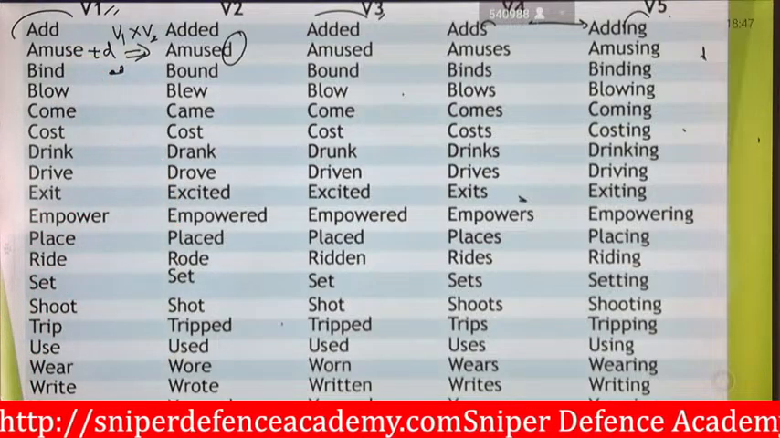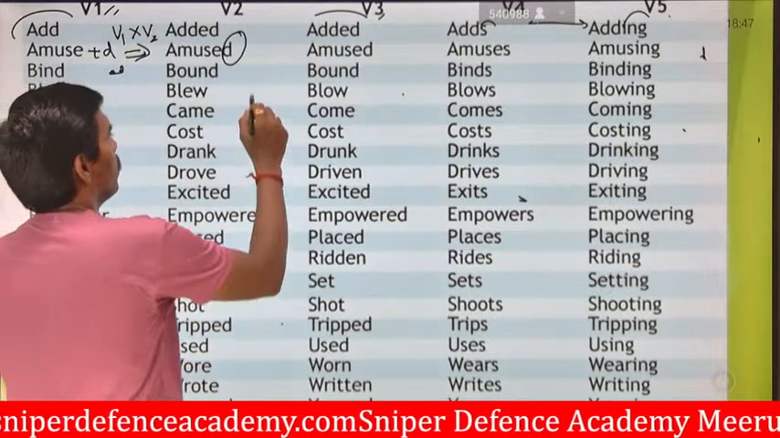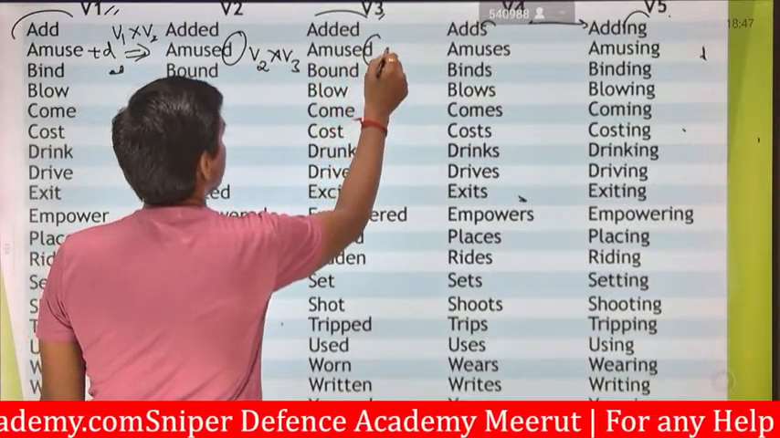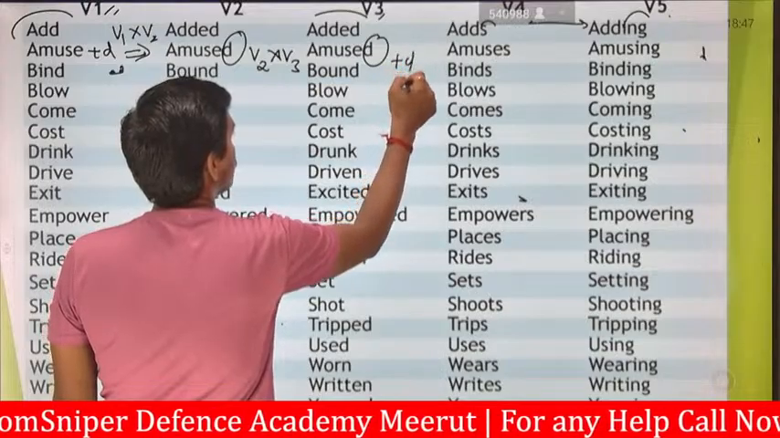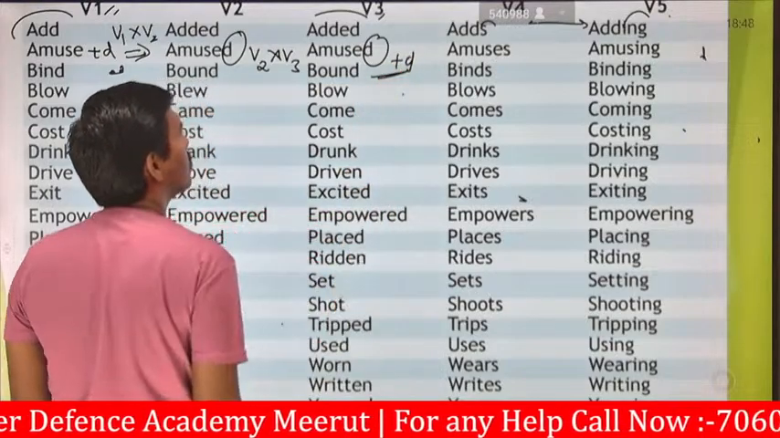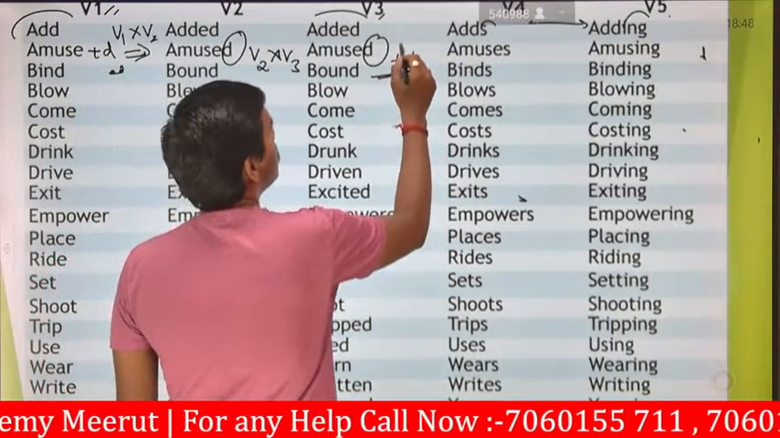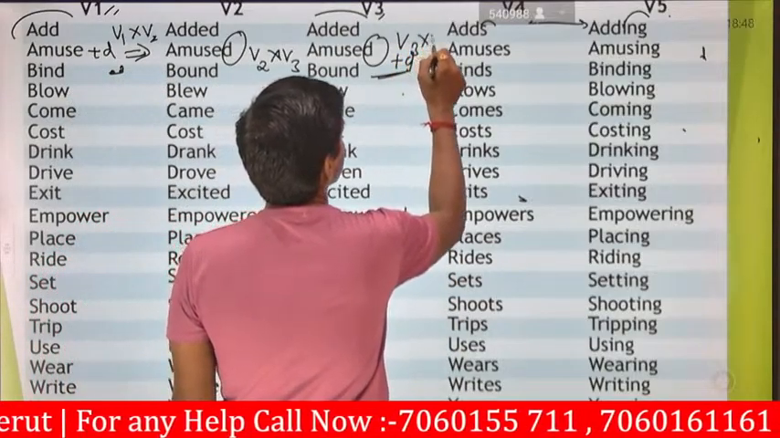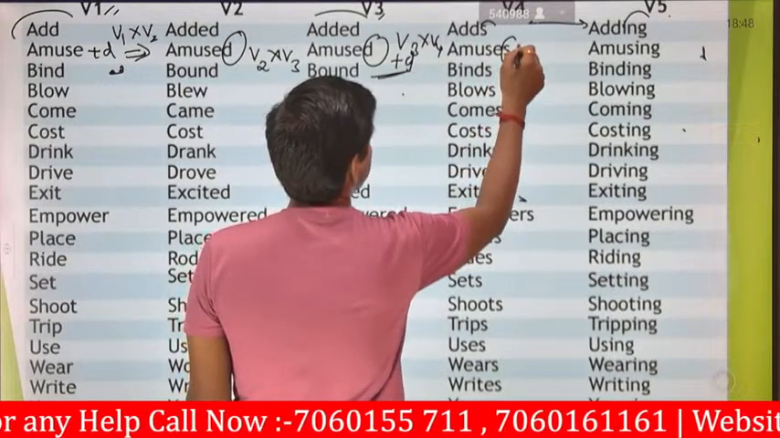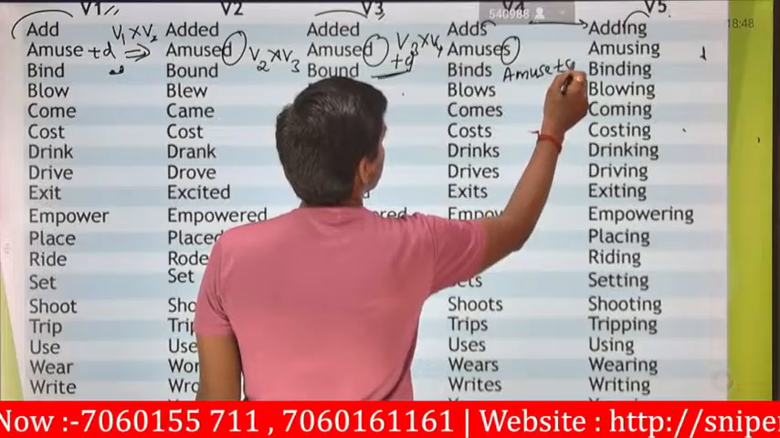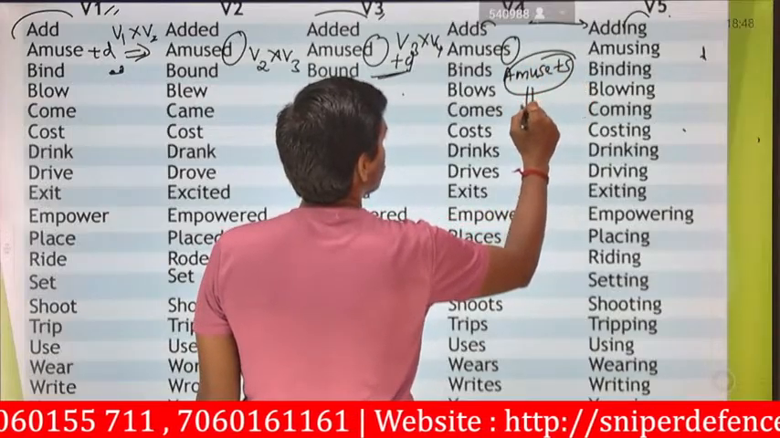Amused. Next, the third one: V2 will be translated into V3, which is the same thing, amuse plus D is amused. The fourth one: V3 is transferred into V4 by adding S, that is amuse plus S, which gives amuses.